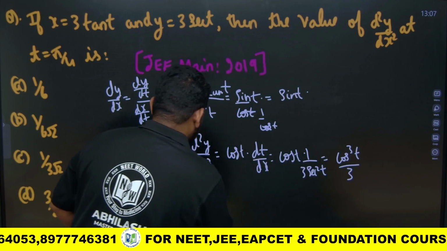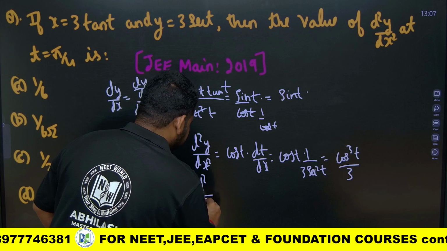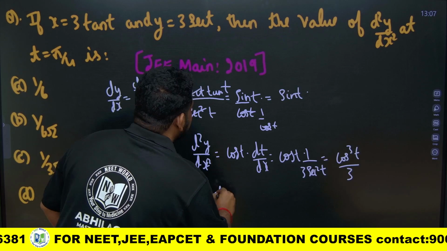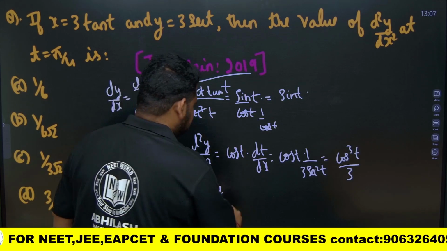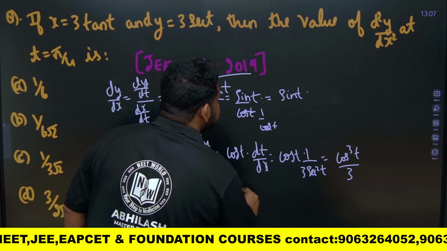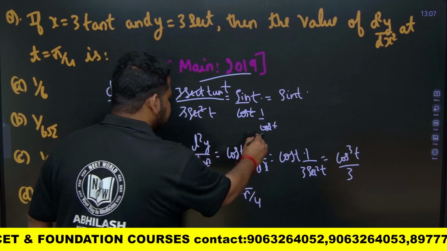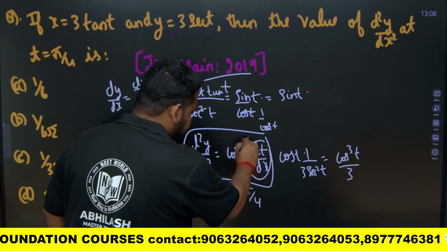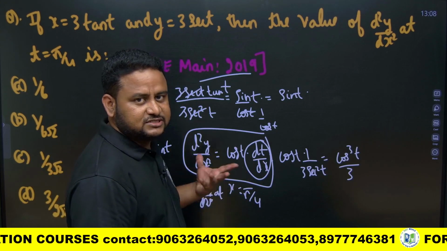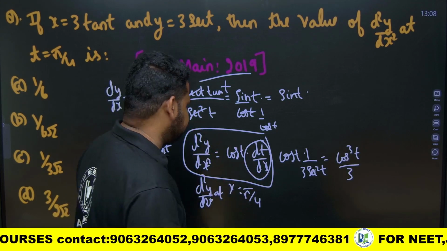So that is d square y by dx square. This is a JEE Main 2019 question, a very simple question, at t is equal to pi by 4. They have asked it to test the concept of this one. This one you must be remembering. That is why you make the mistake there. To test whether you know this concept or not, they have asked this question. It's a very simple question.